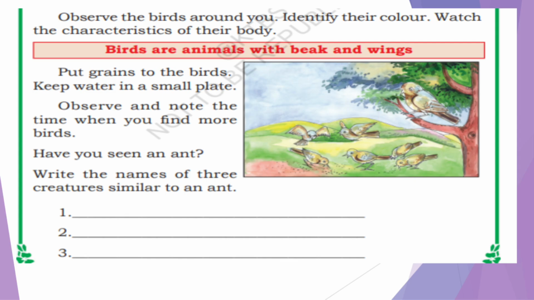Observe the birds around you. Identify their color. Watch the characteristics of their body. What we have to do? This is an activity. You have to observe the birds around you and identify their colors. See, each and every bird is different, no? So you have to identify their colors and also watch their body characteristics. How they move, how they fly. You have to watch it.